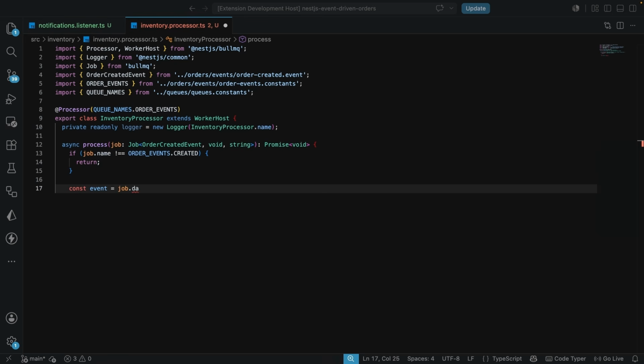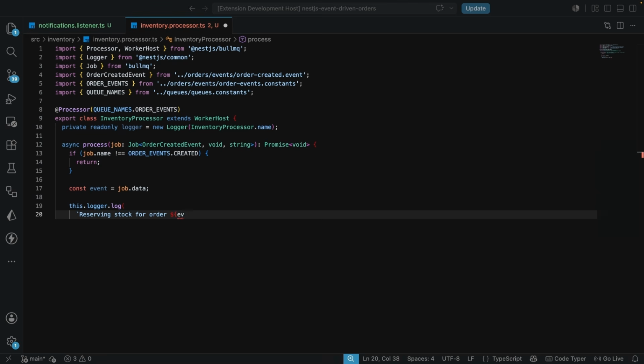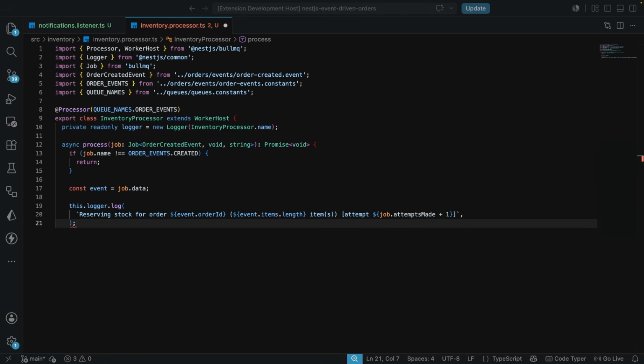Now the event is going to come from the data, so the job.data. I want to have a log here. So we're going to call the logger.log, where we're going to say what we did previously, like reserving stock for order for this specific order ID, and also the event items length, and we have the items, and we also want to have the attempt here. So the attempt is going to be the attemptsMade plus 1, just like this. So if it's the first attempt, it starts like that.